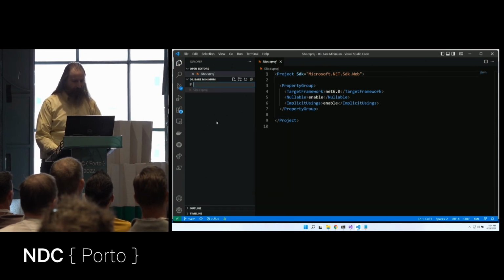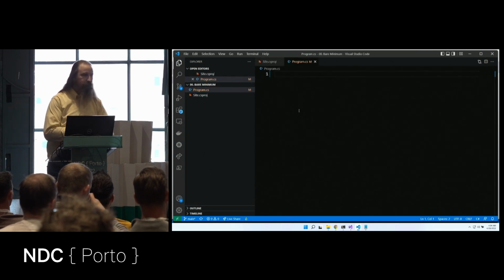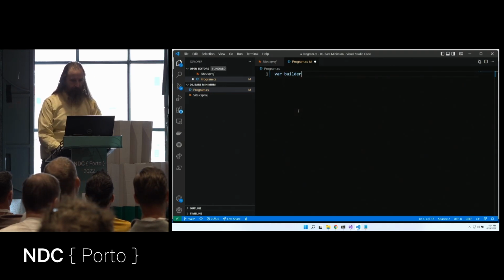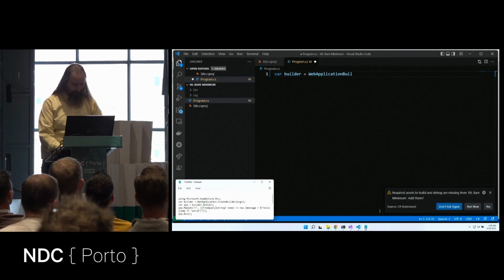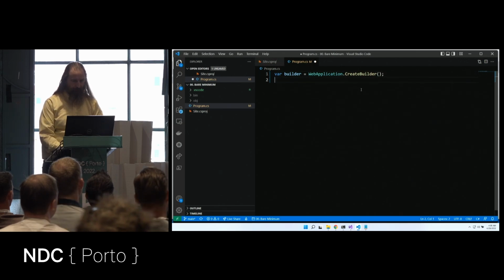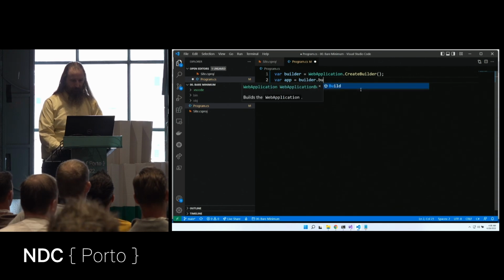I'm going to create a new file. I'll call this Program.cs. And let's create a C# 10 ASP.NET 6 project. var builder = WebApplication. Is it builder? Here's the part where I go reach into my notes. WebApplication.CreateBuilder. Ooh, yes, let's create that .vscode folder. WebApplication.CreateBuilder. And then I will say var app = builder.Build().